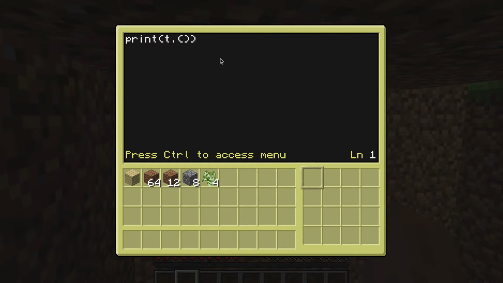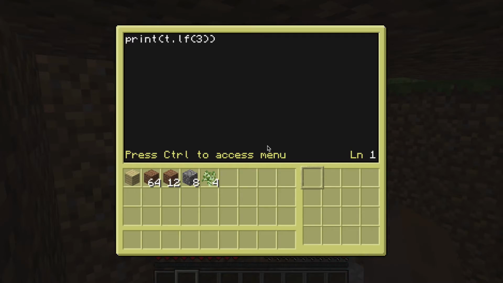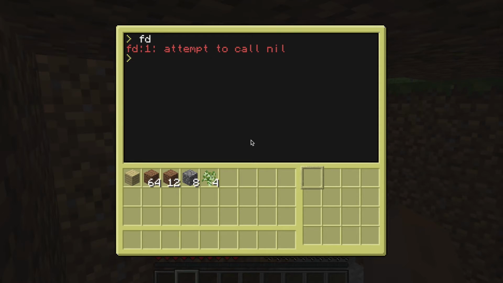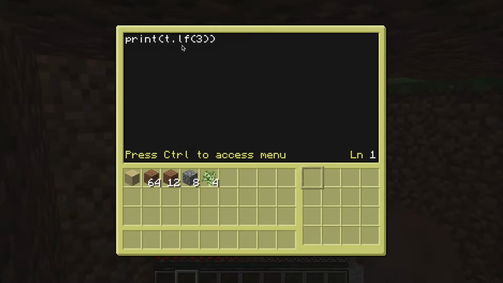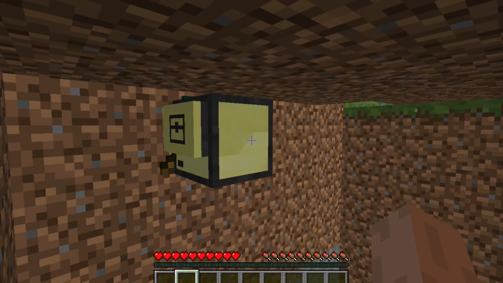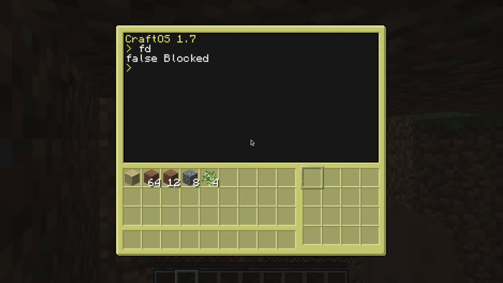Let's edit our forward program. Let's have it go left 3. Yeah, go left 3. Come in front of me. No, in front of the furnace. And up a little bit. So, attempt to call nil. Edit. Oh, because I need to reboot it to reload the API. Right, because that isn't a thing yet. Okay, now. Oh. False, blocked. Well, very good, because left there is blocks.